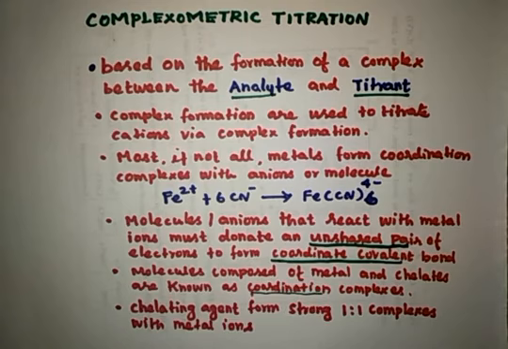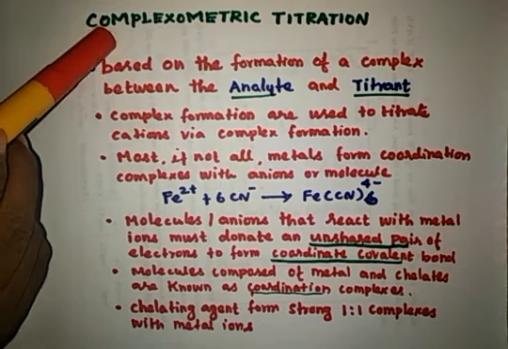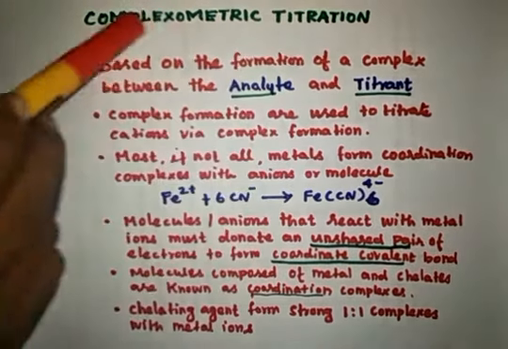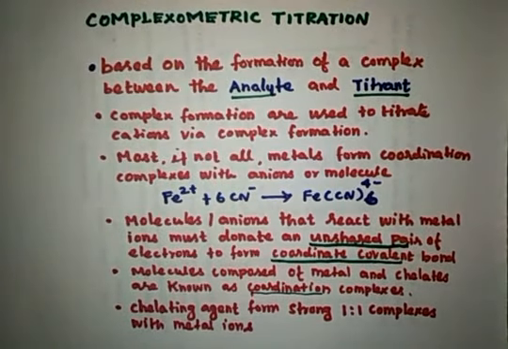Here the chelating agent forms strong 1:1 complexes. So now we could understand when and how it forms the 1:1 stable complex with metal ions. For that we have taken EDTA. Therefore we say that this complexometric titration is also called EDTA titration.